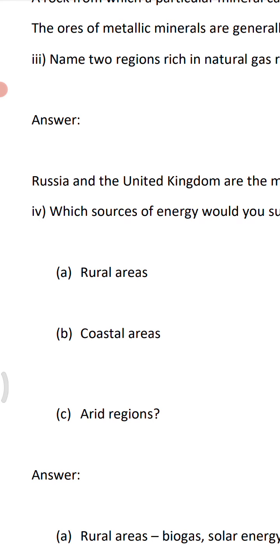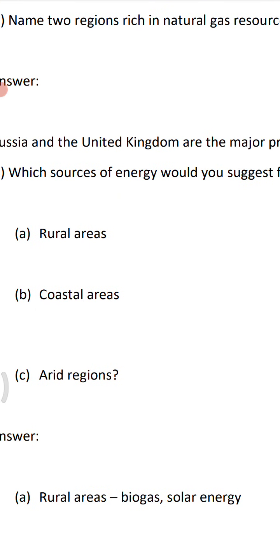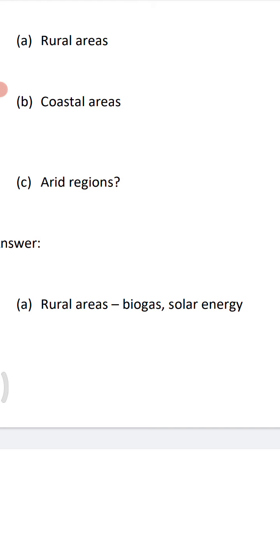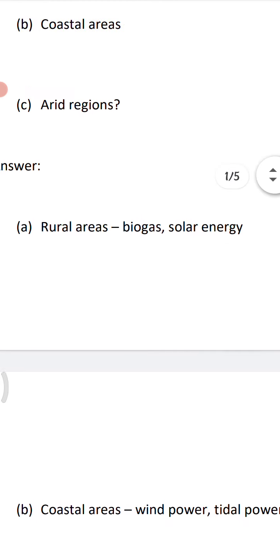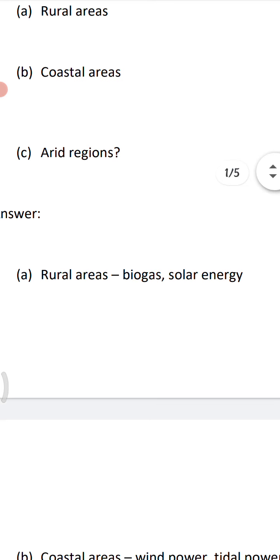Next, which sources of energy would you suggest for rural areas, coastal areas and arid regions? First, rural areas. So biogas and solar energy. Biogas because it is based on cow dung, so it is easily available in rural areas, so this can be used in a better way in rural areas. So biogas and solar energy.